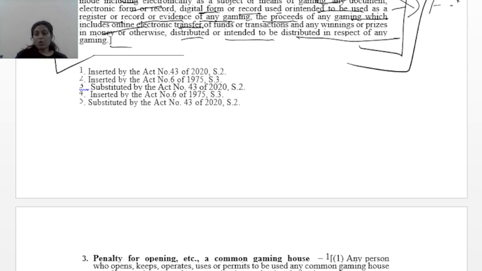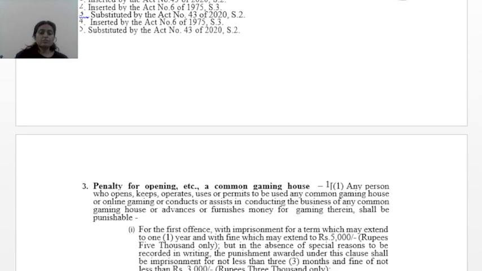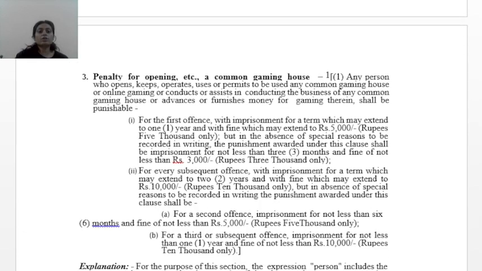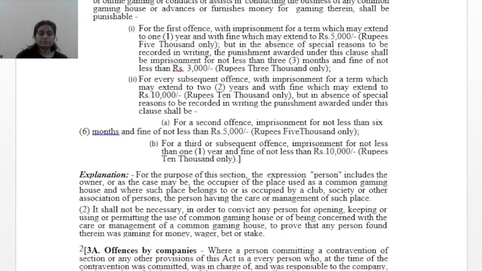So this was all in this definition section. We are moving forward to what are the penalties. In the definition section you have understood what a common gaming house is, what betting is, and other things you studied. Now coming to section 3, which talks about penalty. Penalty means what are the punishments.